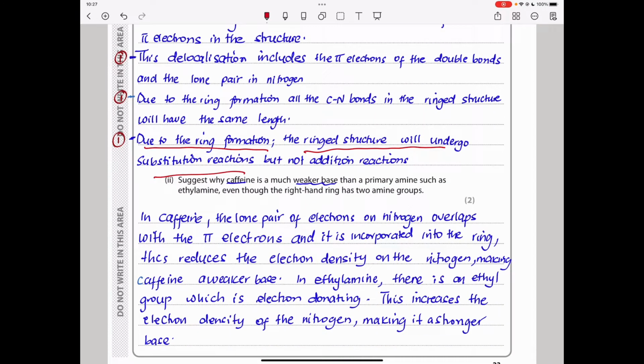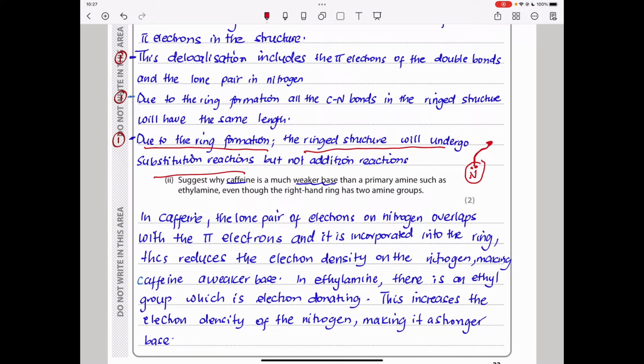The next part says, suggest why caffeine is a much weaker base than a primary amine such as ethylamine, even though the right hand ring has two amine groups. Again, this is the same reason. Remember that nitrogen has a lone pair, and this nitrogen atom is the one that is going to aid the structure to be a base by donating that lone pair. The incorporation of this lone pair into the ring leads to delocalization, which makes the lone pair not readily available, and therefore it's not going to be easily donated to form the reaction easily. That is why it's not going to be a strong base.